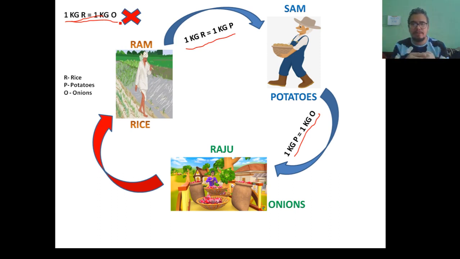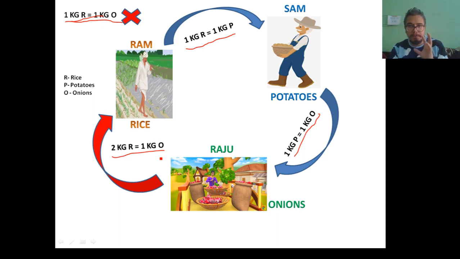So even though they agree to exchange their products with each other, Raju will agree to exchange the onions which he grows with the rice which Ram is growing, but only on one condition, that the exchange rate should be 2 kilograms of rice equals 1 kilogram of onions.